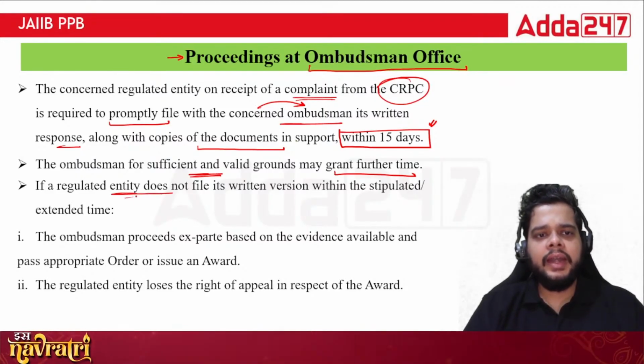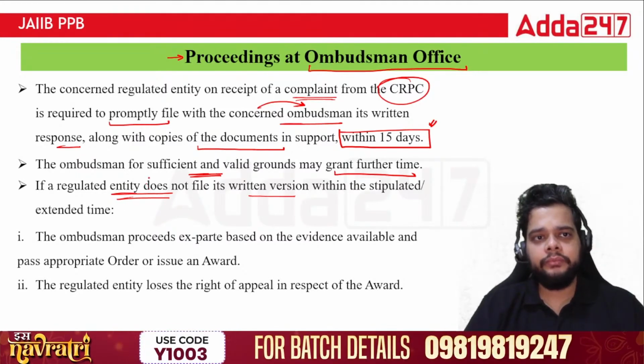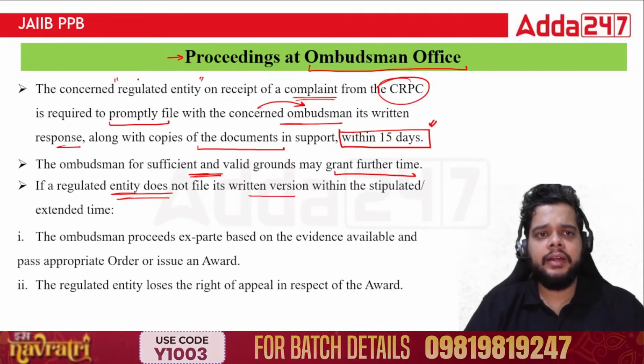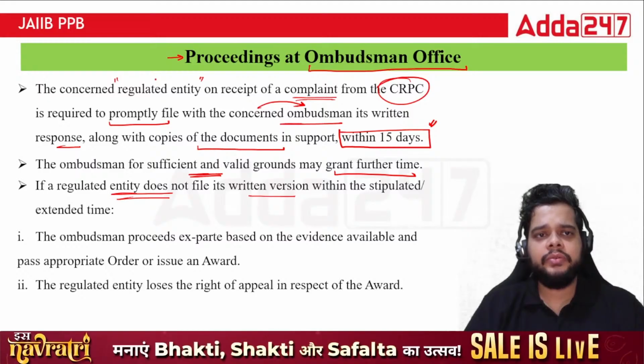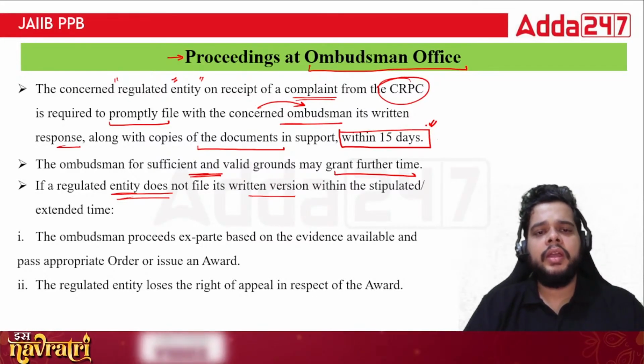If a regulated entity does not file its written version within the stipulated or the extended time, then what will happen? Okay, so once the customer has filed the complaint, the ombudsman office gives the chance to the regulated entity also. But even after 15 days or the number of days which are being granted by the ombudsman office, they fail to represent their case.